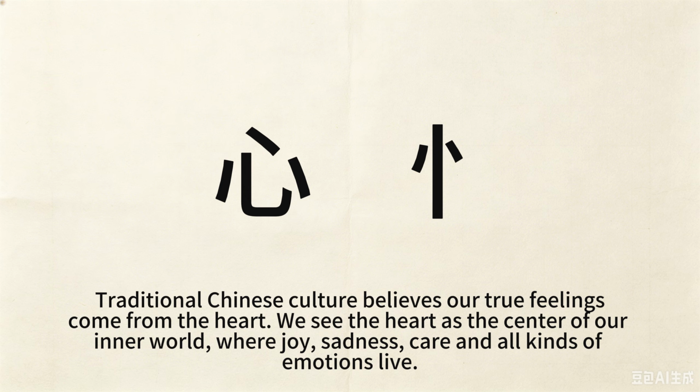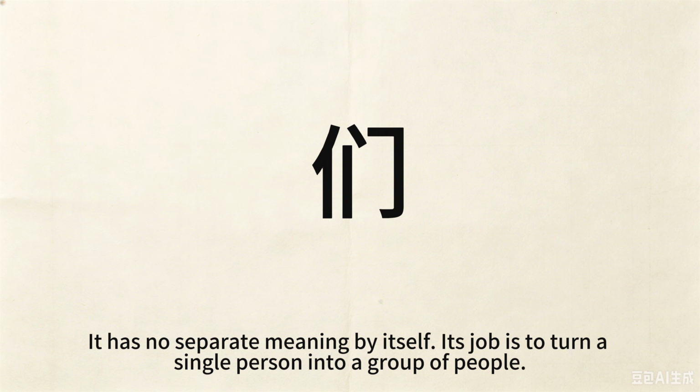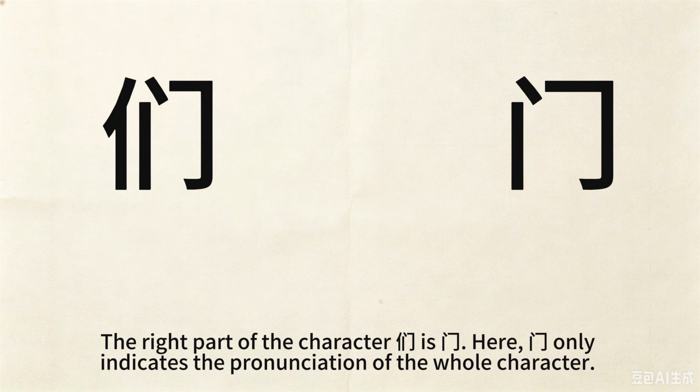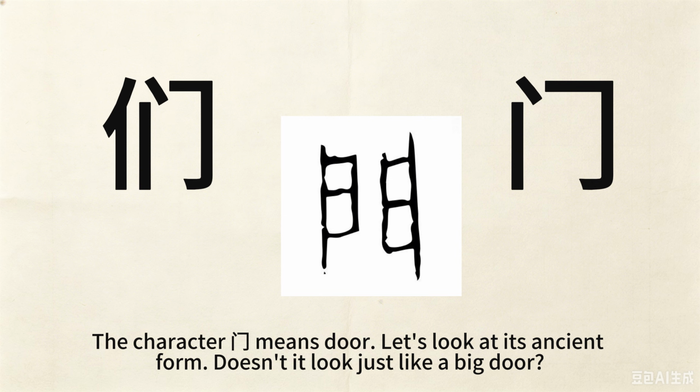Now let's look at the character 们. It has no separate meaning by itself. Its job is to turn a single person into a group of people. So 你 means you, while 你们 means you (plural). It's a simple character to show plural form for people in Chinese. The right part of the character 们 is 门. Here, 门 only indicates the pronunciation of the whole character. The character 门 means door.